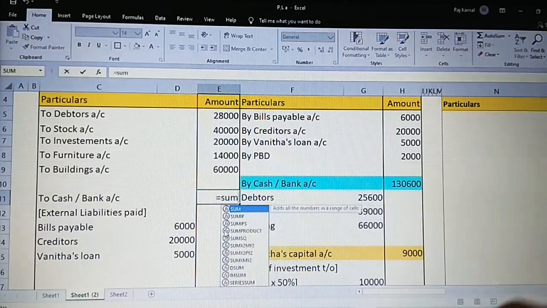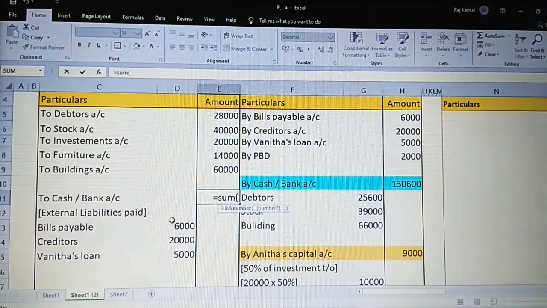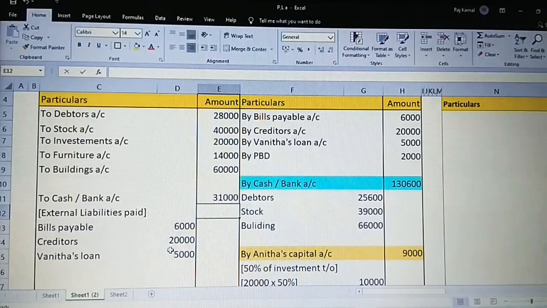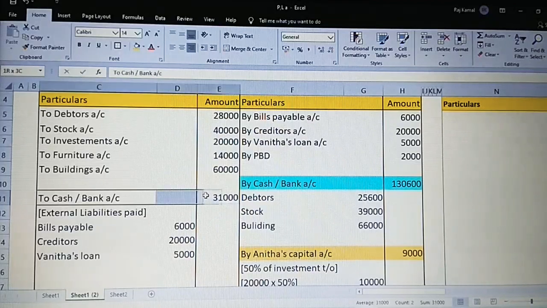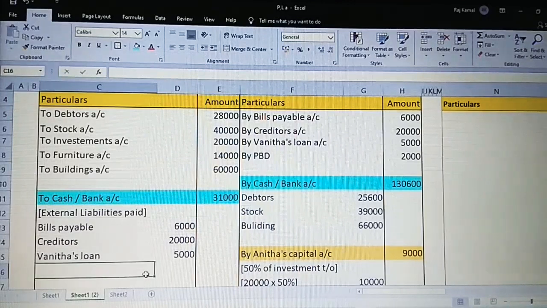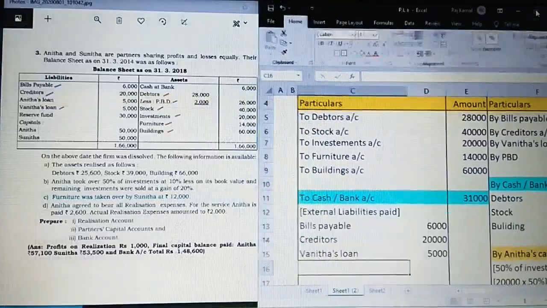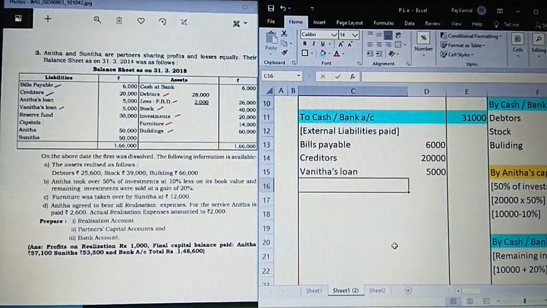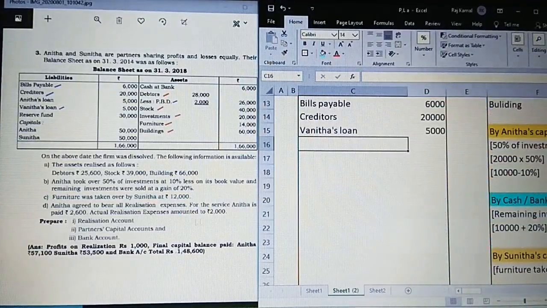So let us see what is the value. Remember, always you have to show it whether instruction is given or not. If no instruction, at book value only you have to pay it off. No PBD. PBD is last year's, we cannot take it. Never ever take PBD if it is given in the question from the opening balance sheet. Now we have completed the payment of outsiders. Over. Now let us move on to the last adjustment.